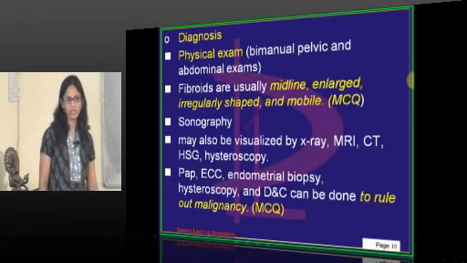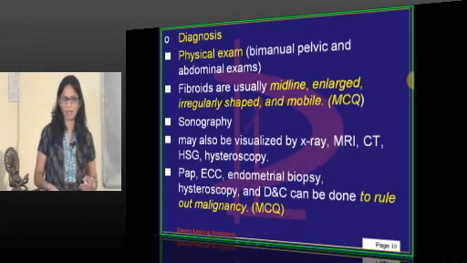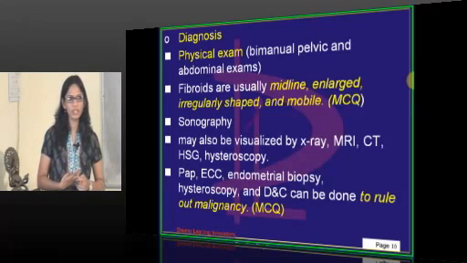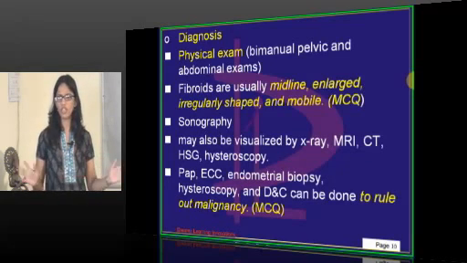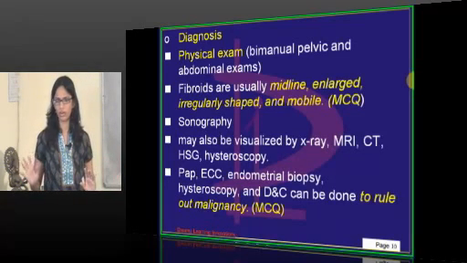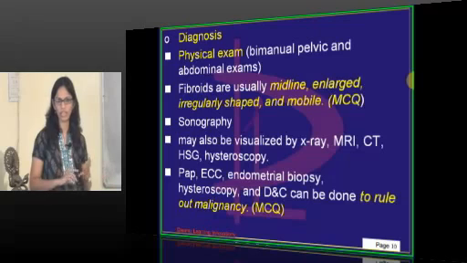For diagnosis, definitely, examination always comes first. Doing a bimanual examination and per abdomen examination. Another, the gold standard, is always USG, because USG is easily available, easily in every hospital you get ultrasonography. So ultrasound, that is USG, is the gold standard for the diagnosis.